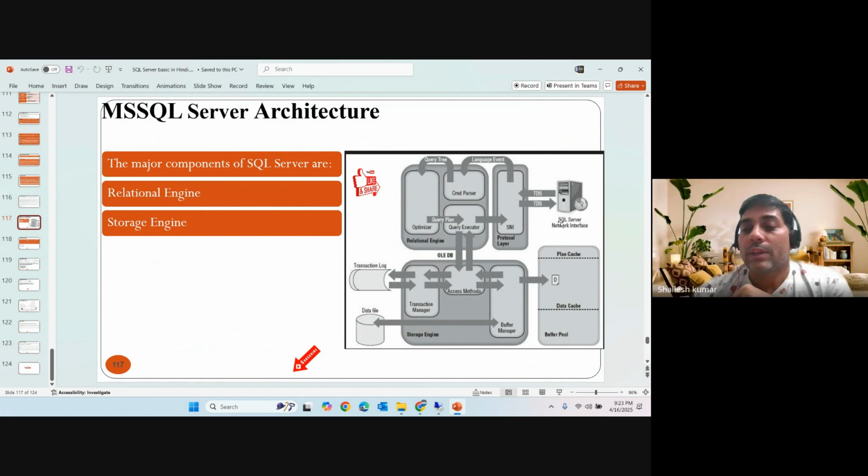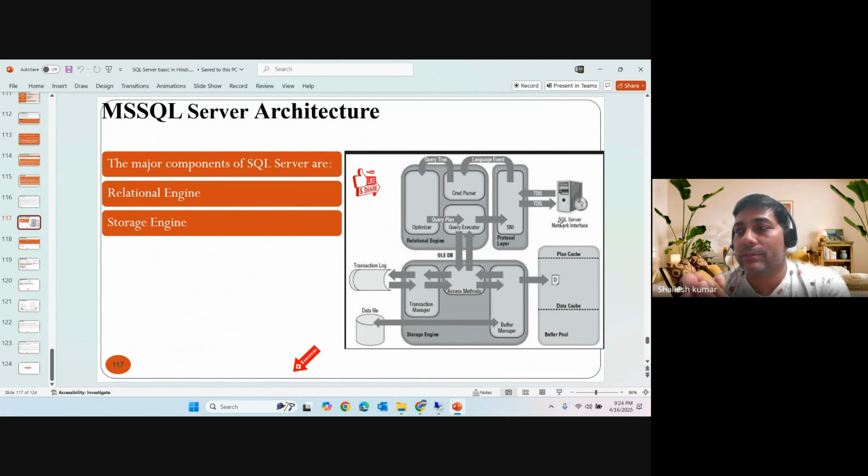If not, then the buffer manager asks the data file. At that point in time, there is an IO issue, because the transaction goes every time to the data file, reading from the disk, not from the memory. We know that memory is faster than disk. So whatever data we use frequently should reside in our memory. We have to focus on the memory configuration part on SQL Server or any RDBMS, storing more and more data in memory to boost database performance.